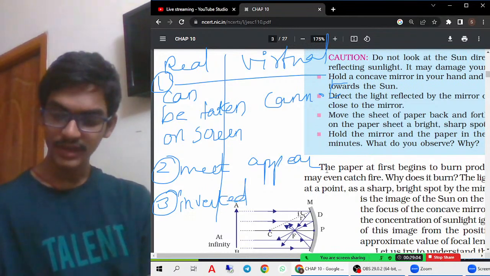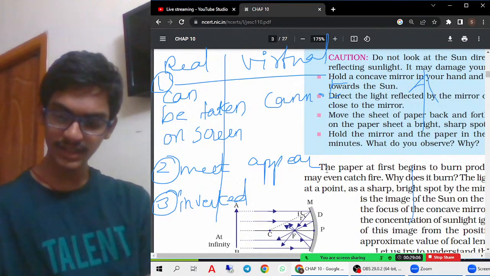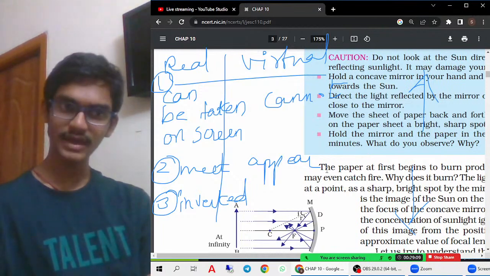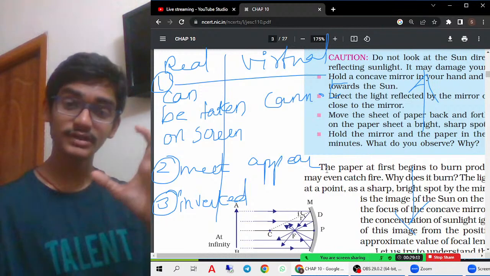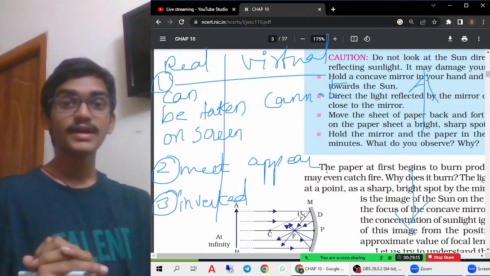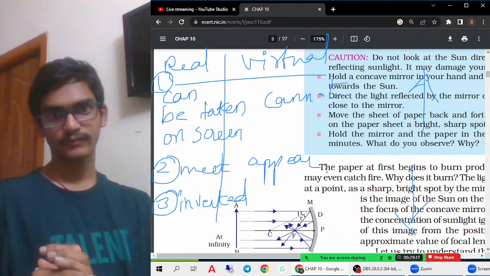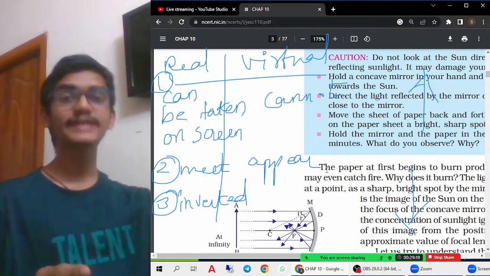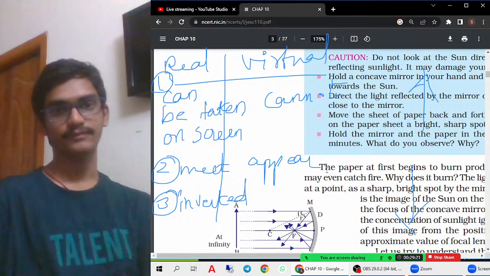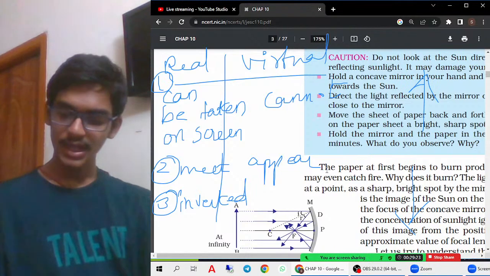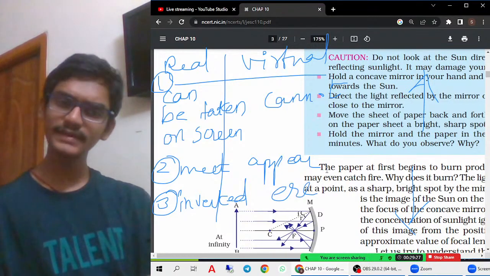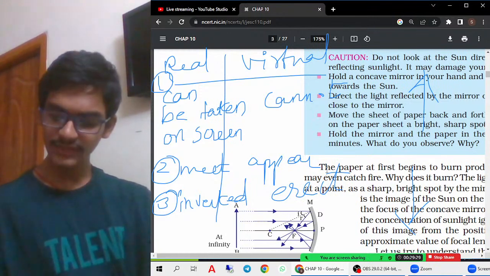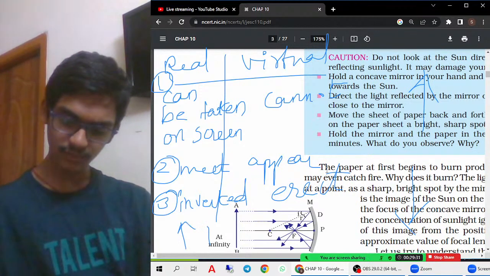For example, if the object is like this, the image will come like this. That's what happens in the movie theaters. The video which they have is a reverse image, so when they project it on the screen, it comes perfectly. You must remember that. And virtual images are always erect, meaning they'll always be as they are. The image is straight, they'll also be straight only.